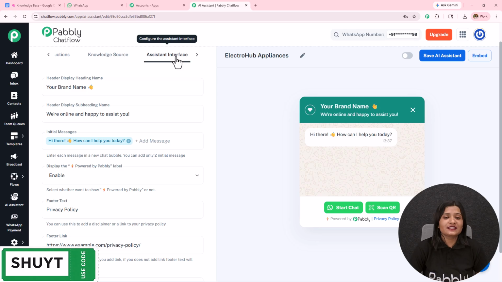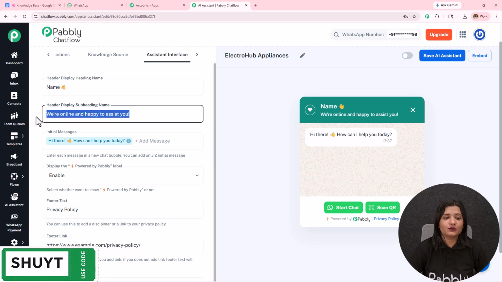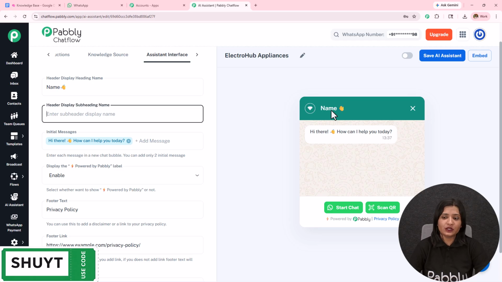Moving on towards the next part, which is this assistant interface. So I'm going to enter the heading name like this. You can change the heading name according to your choice and preference, and the same goes for this subheading. If you want to keep it, you can keep it.